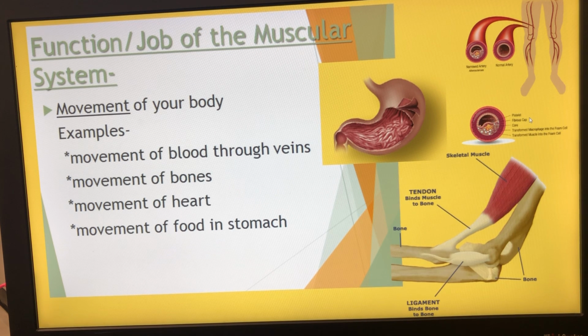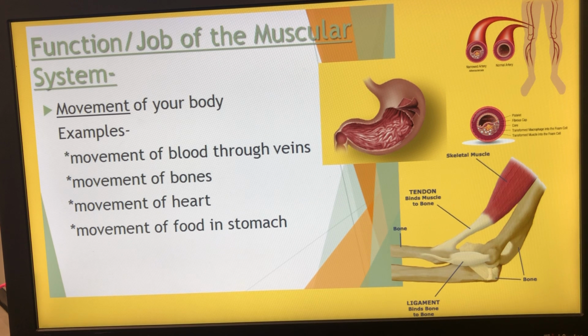What is the main function and job of the muscular system? The muscular system starts with an M, and the main function of the muscular system is movement of your body. Movement starts with an M, muscular system starts with an M. So you might want to use that to remember that the main job or function of the muscular system is for movement of your body.